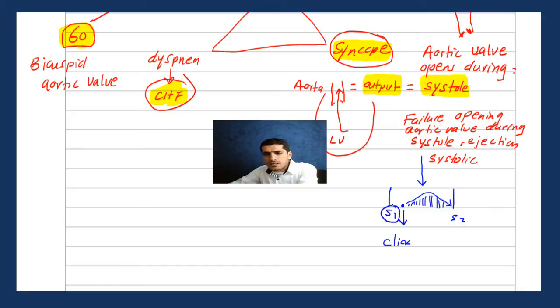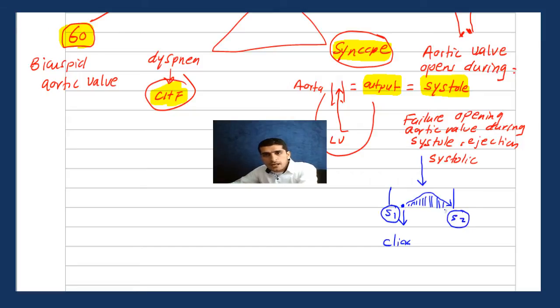Again, this diagram is kind of interesting. Some people don't know how to read it. It's really not so hard. You have S1, and after S1 you have a little bit of a click, and after that you get the murmur, which increases and then decreases, and then you get S2. Right? And why is that? Because it's failure of opening of the aortic valve during systole.